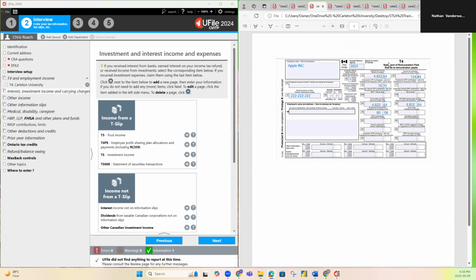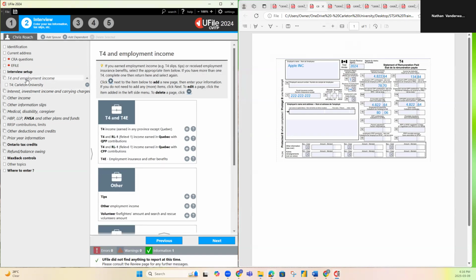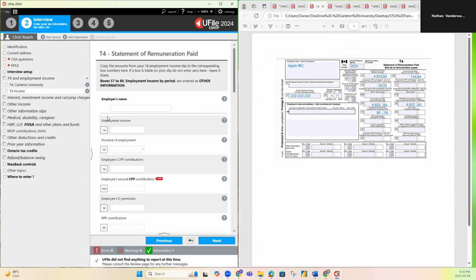Go on to our next form, which is another T4. Just like the first one, we'll go to T4 and employment income, add a T4. This one, Chris is working at Apple. Good for you, Chris. PLE Inc. I'm just putting the employer's name there. Employment income, box 14 is 4822.64. Box 10 is Ontario. Box 16 is 7870. 16A is blank. Box 18, 80.06.